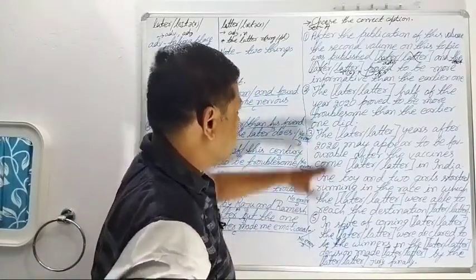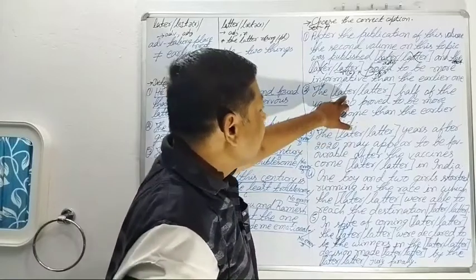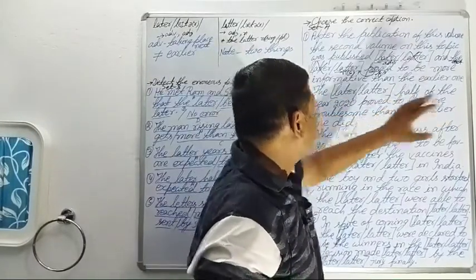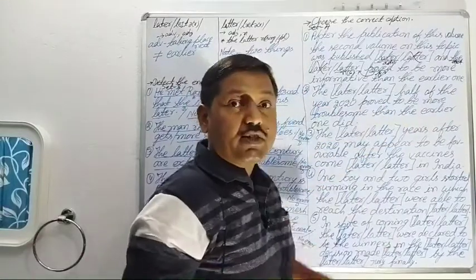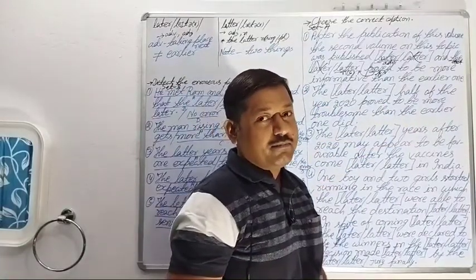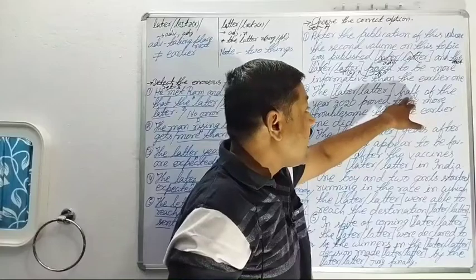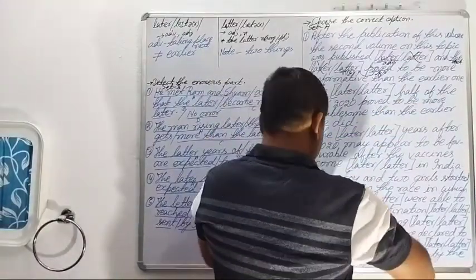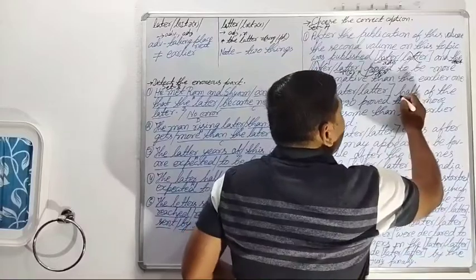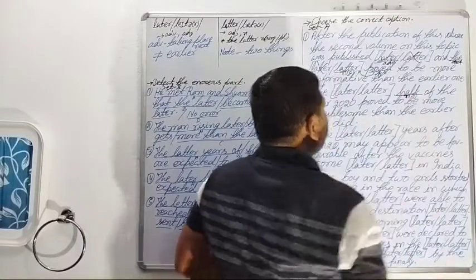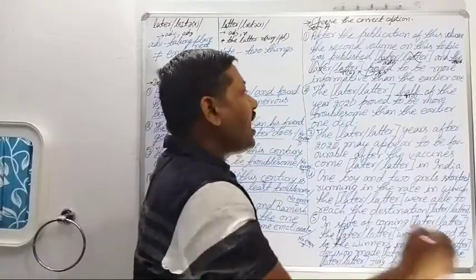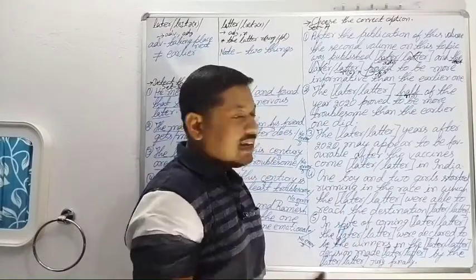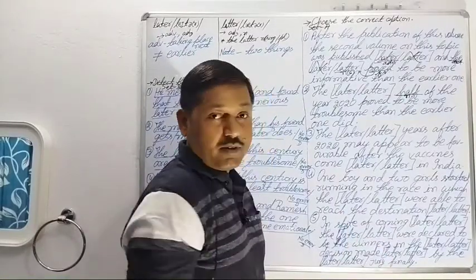And the second sentence is, the later or latter half of the year 2020. Most important, the word is half. This half is a noun and its plural form is halves. So the later half of the year 2020.